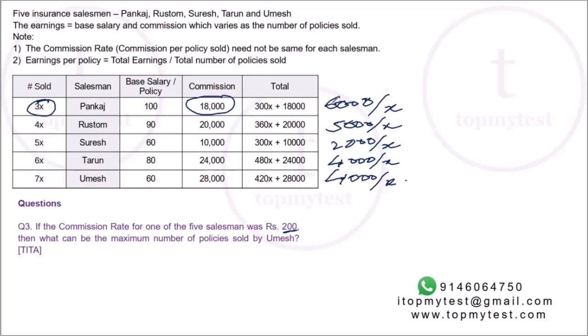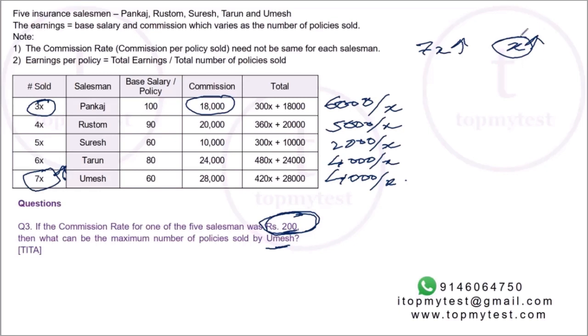Now, what else is given? It is given that one of these values is equal to 200. And you need to find out what can be the maximum number of policies sold by Umesh. So I need to maximize 7x. Now if I have to maximize 7x, I need to maximize the value of x. That is the only variable available.